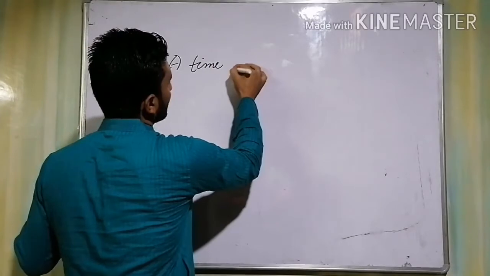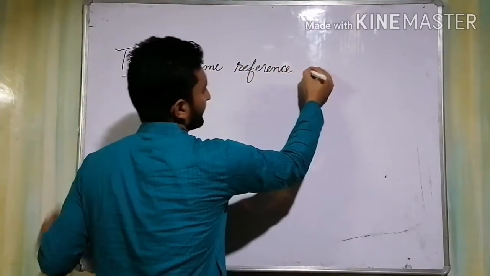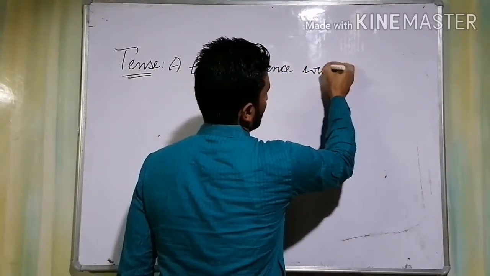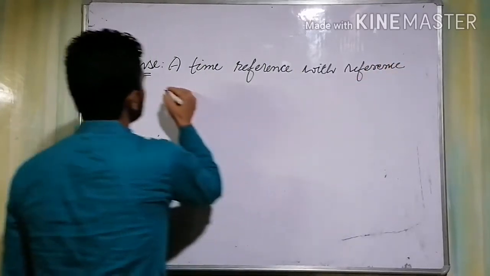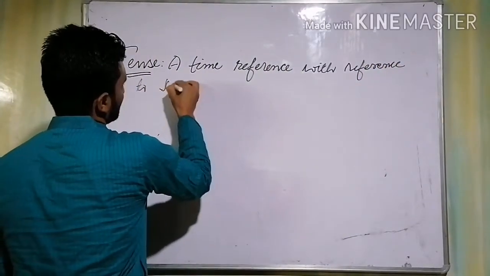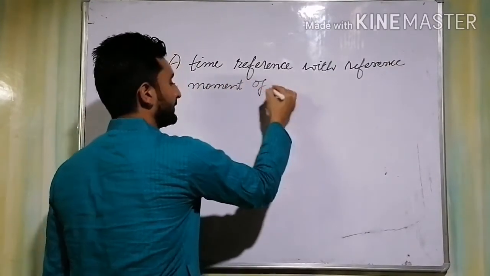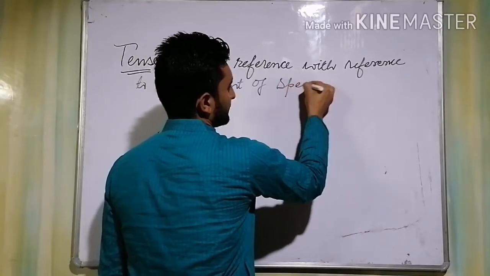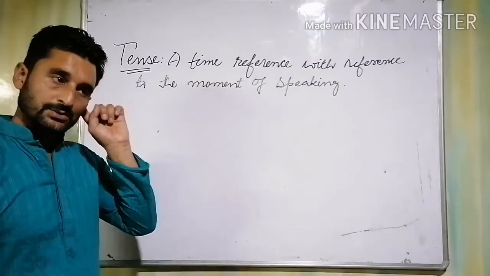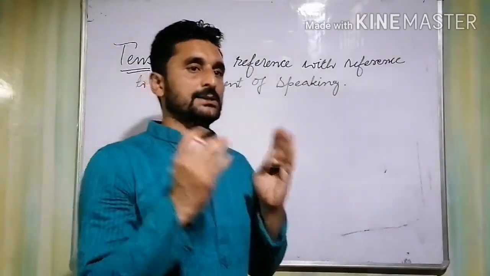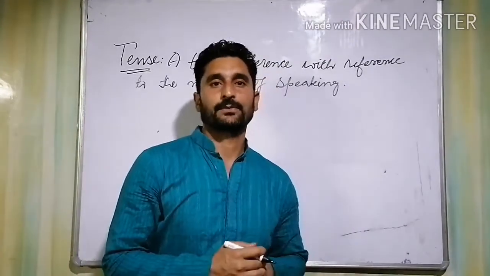So, when we pass a statement, it actually indicates that time.